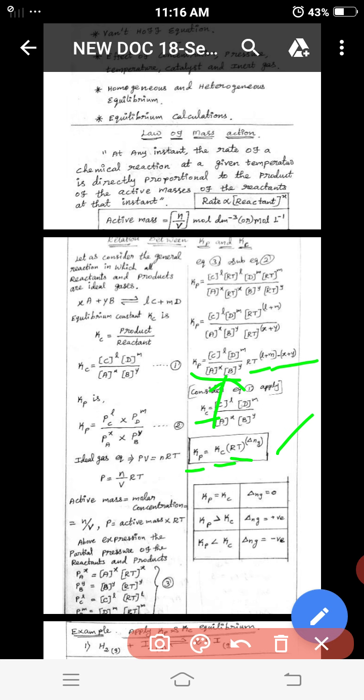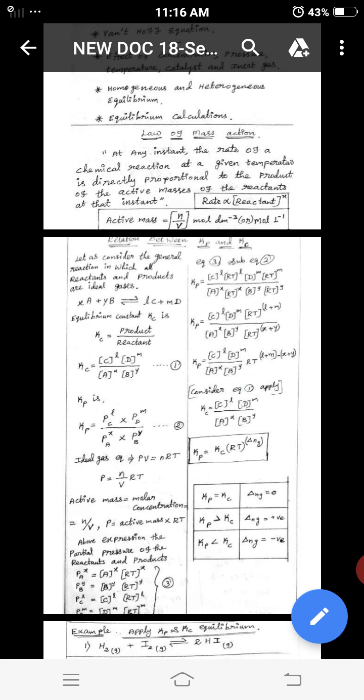So find out the chemical equilibrium relations. Case 1: Kp equal to Kc. When reactant and product moles are the same, the delta Ng value is 0, which means Kp equals Kc. If the delta Ng value, the number of gas molecules, is positive, Kp is greater than Kc. If the delta Ng value is negative, Kp is lesser than Kc, so Kc is greater.